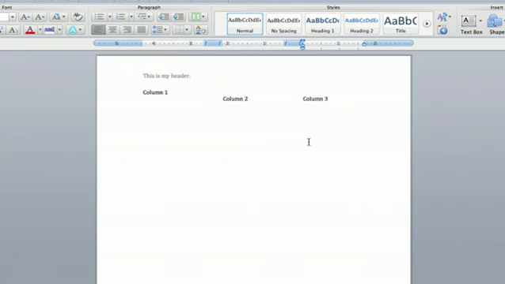And so we have 3 columns, and we have a header on the same document. It's like magic. And that's how you create a Microsoft Word document with both a header and columns.